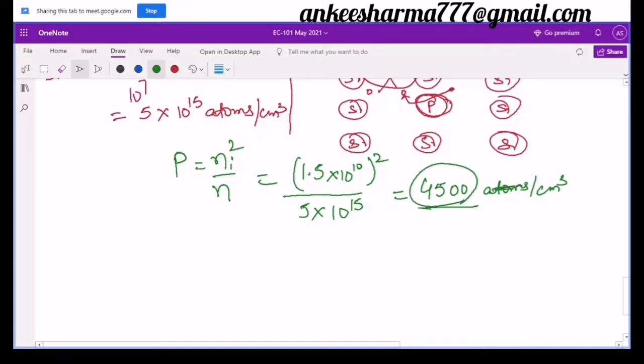I will not use the word atoms here, because this is per cubic centimeter, the number of holes. So there is a huge difference in the number of electrons and holes, right? Is it clear to you? Is this concept clear?